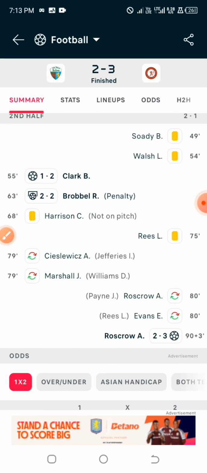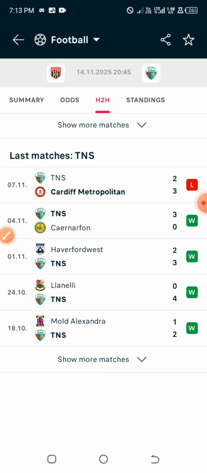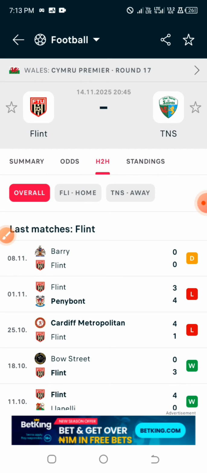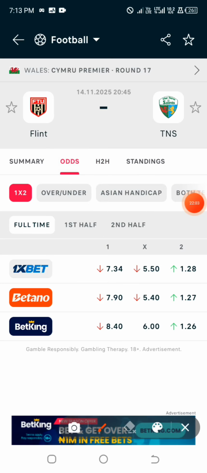So I'm going to show you guys the reason why this particular game, the current game that they want to play against Flint, happens to be a perfect game for a straight win for this particular team, even though the bookmakers are currently allocating 1.28 odd for them. And if you guys check earlier, the bookmakers were allocating 1.26 odd for the other game that we just did our analysis on. Actually, that particular game can end up winning, but we are just using this particular model to eliminate uncertainty in sport betting, or anything that can actually cost us our slip.